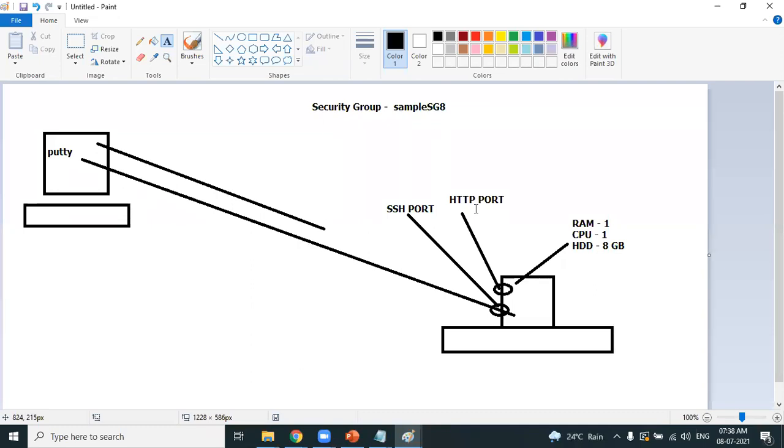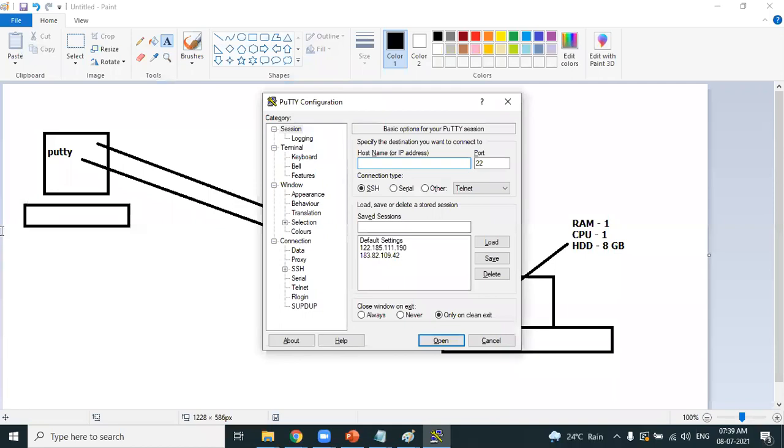Any web page from our Windows machine, like from the browser, at that time we need the HTTP port. So the browser communicates using the HTTP port. Agree? How does PuTTY communicate? PuTTY communication happens using the SSH port. So PuTTY uses the SSH port.